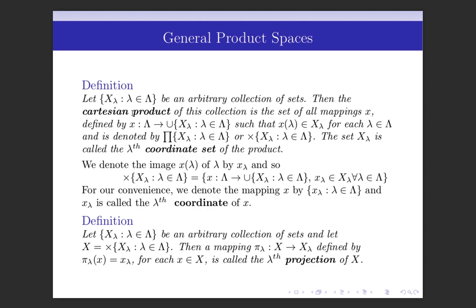Let X lambda, lambda belongs to capital Lambda, be an arbitrary collection of sets where capital Lambda is the index set.